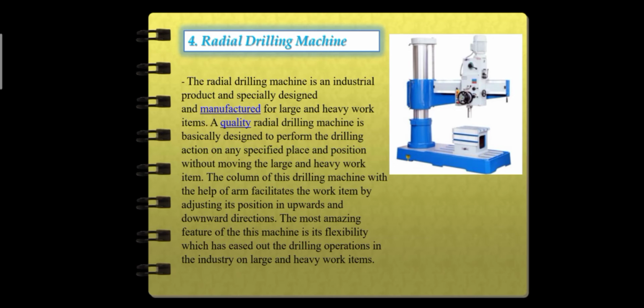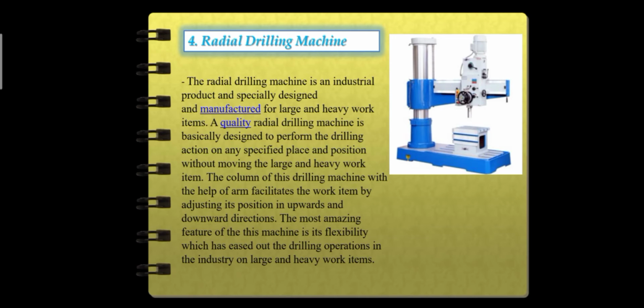Radial drilling machine. The radial drilling machine is an industrial product especially designed and manufactured for large and heavy work items. A quality radial drilling machine is basically designed to perform the drilling action on any specified place and position without moving the large and heavy work item.